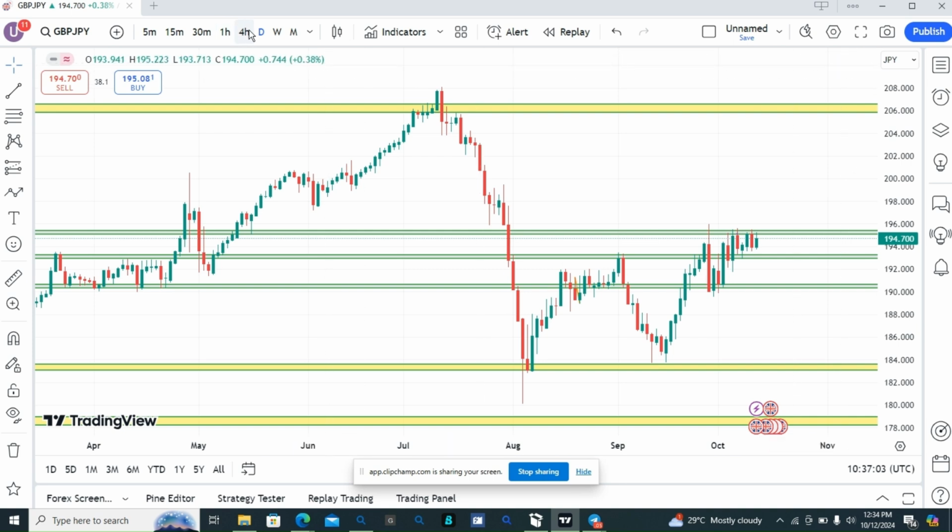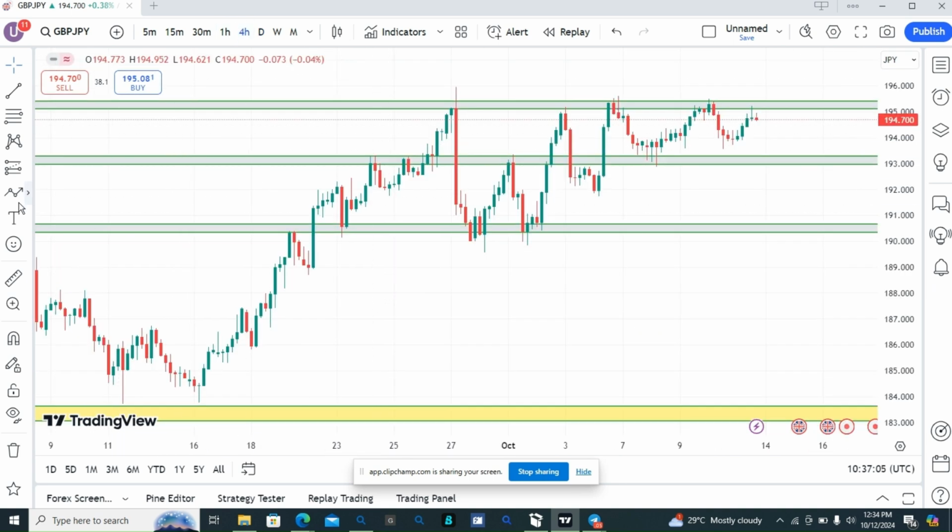Let me show you. So this is 4 hour time frame. When price breaks above this zone, allow this price to come down to this zone. As price comes down to this zone, we will buy from this zone. You can use my approach, bullish engulfing candle close on a 4 hour time frame, or go to 15 minutes time frame. As the price is coming down, allow the 15 minutes time frame to trade into this zone. As it trades into this zone, let it form a structure, lower high. Let price break above that lower high and close above it. As price comes down again, we will buy.